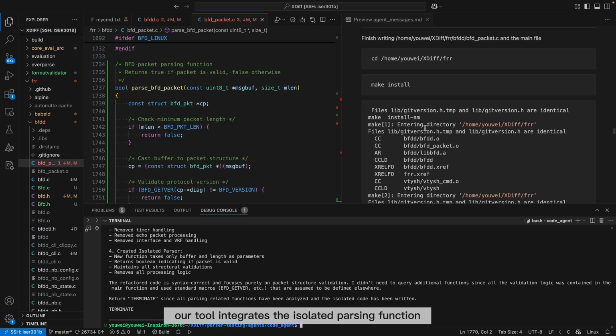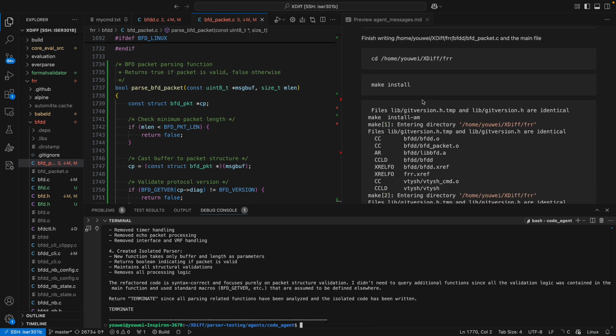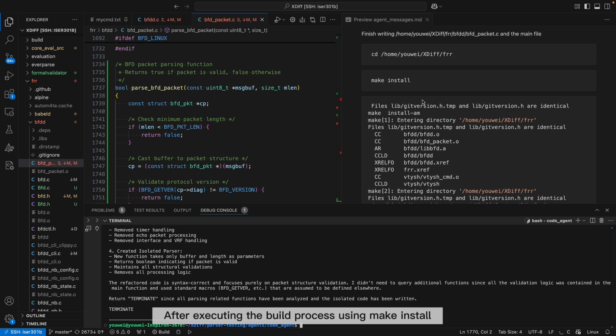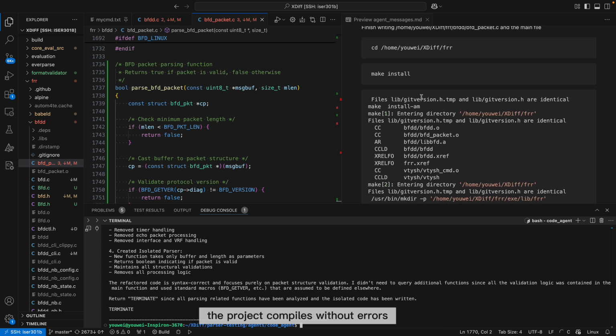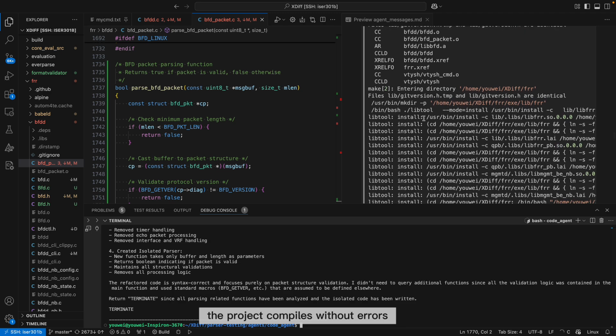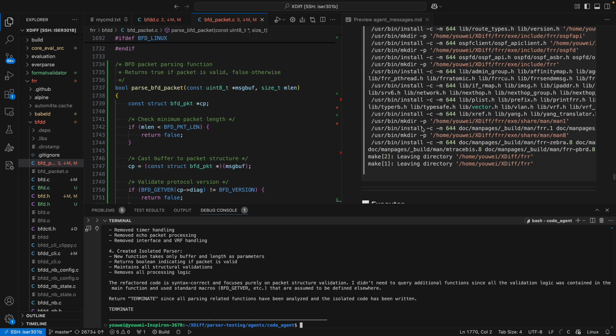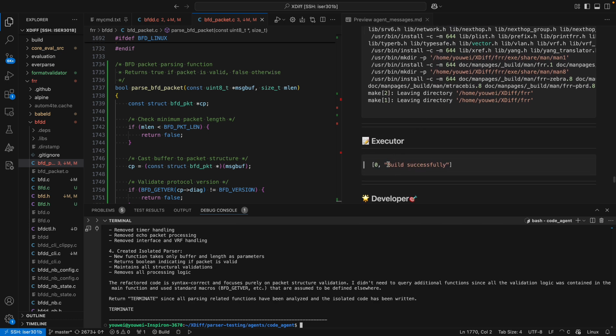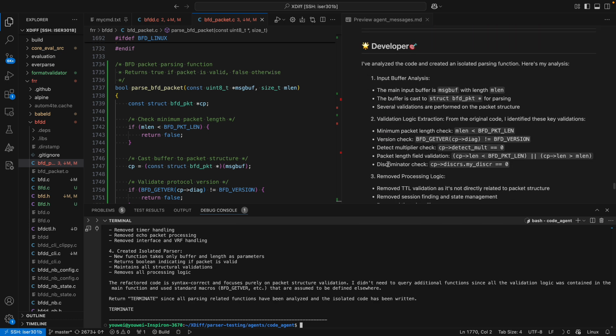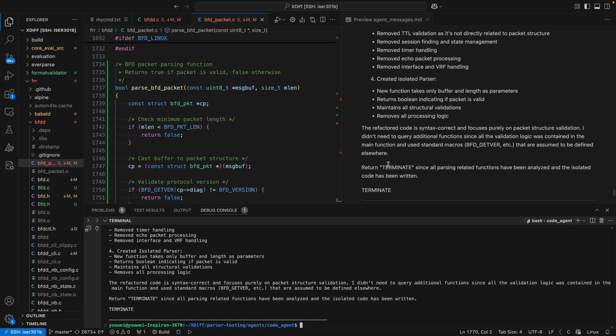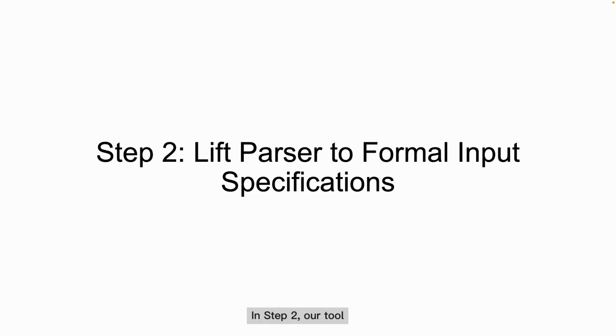Finally, our tool integrates the isolated parsing function into the original project. After executing the build process using make install, the project compiles without errors and builds successfully. Step 2. Our tool takes the isolated parsing function generated in step 1 as input and begins lifting input specifications.